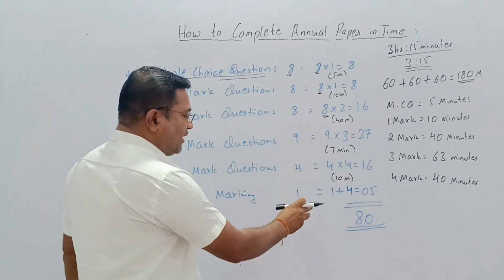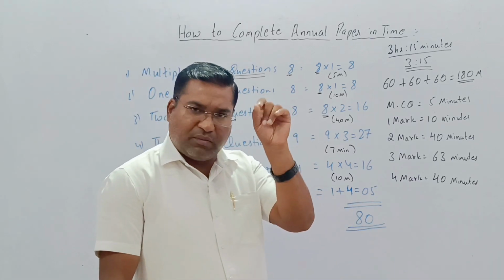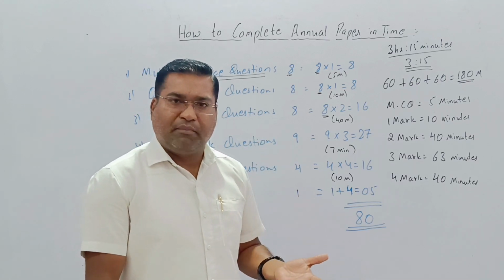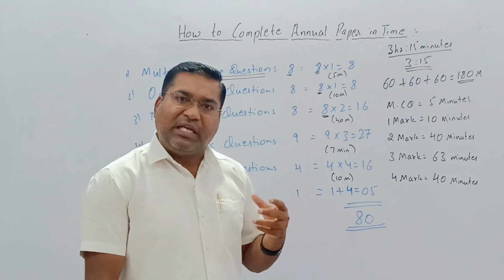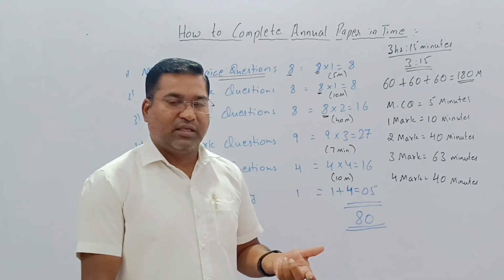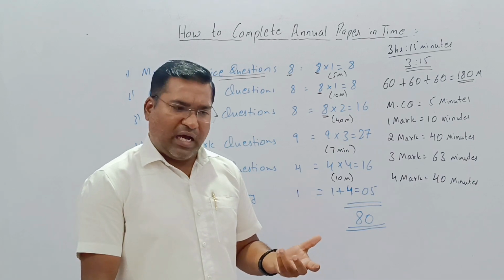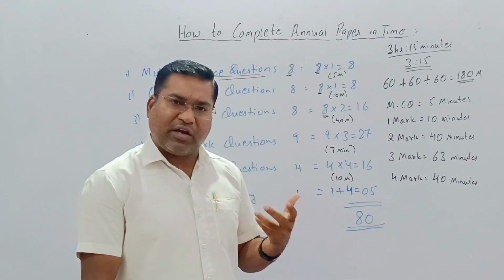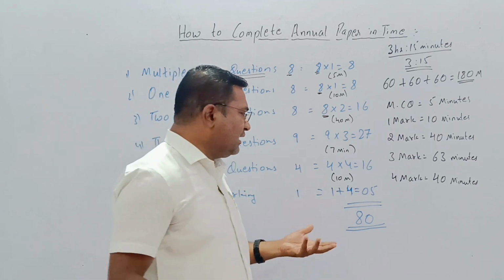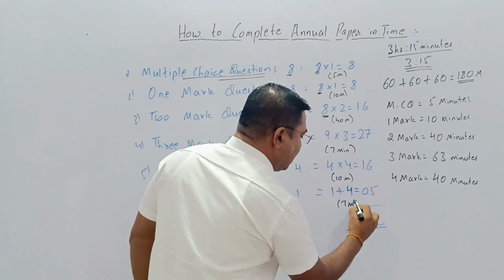And lastly comes the map work. Earlier, you had to draw the outline map of India, but now a printed map is given, so you only have to do the marking. In the marking part, 5 options will be given. For each option, 1 minute is sufficient, so 5 minutes, but we will consider it as 7 minutes.